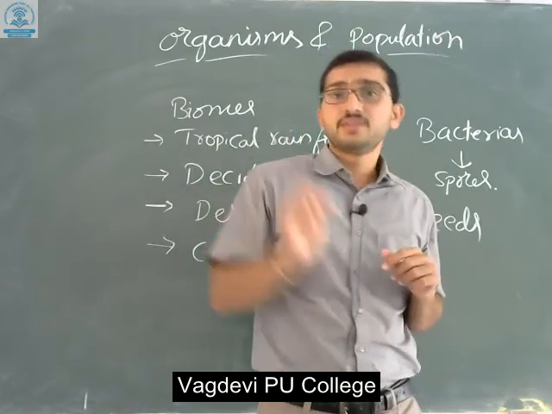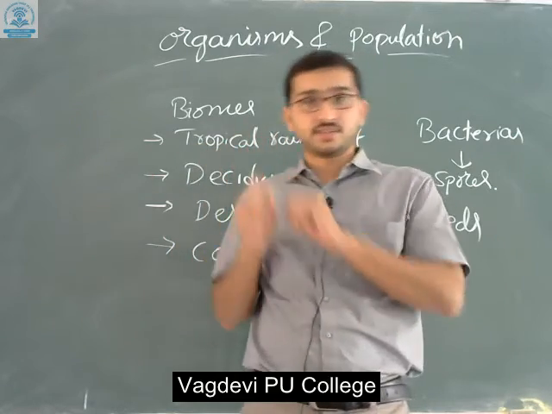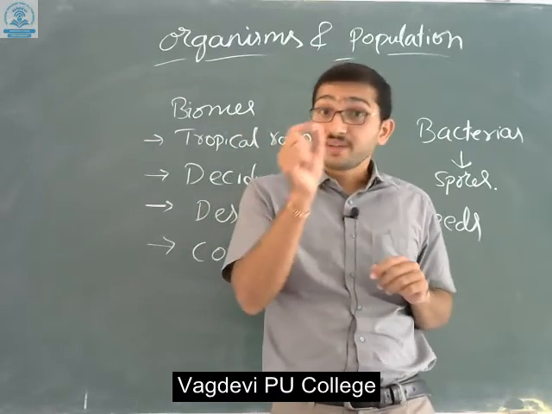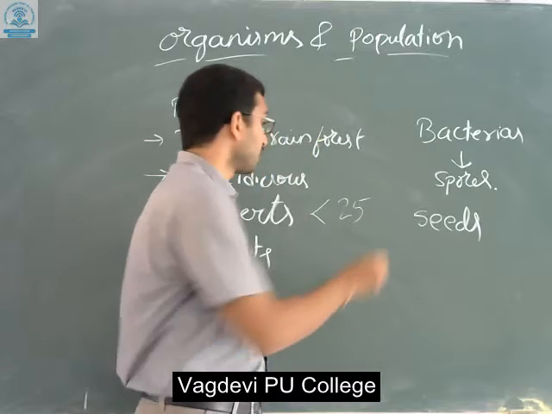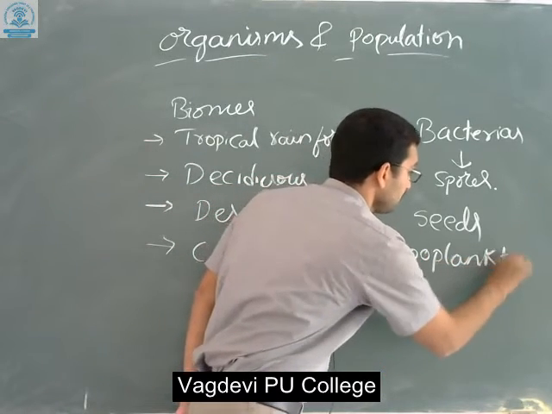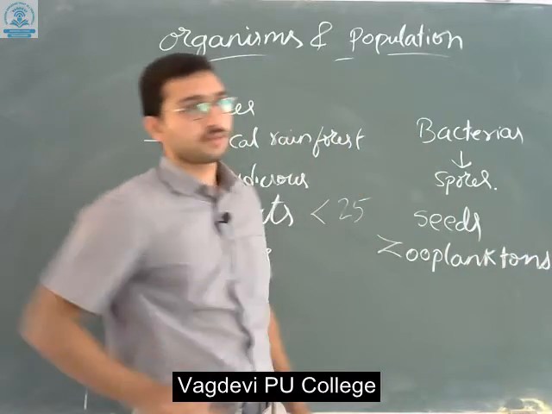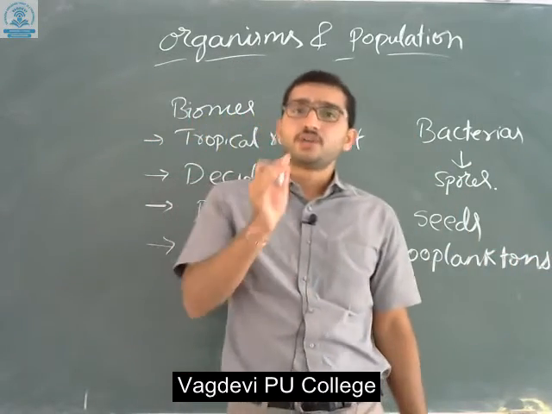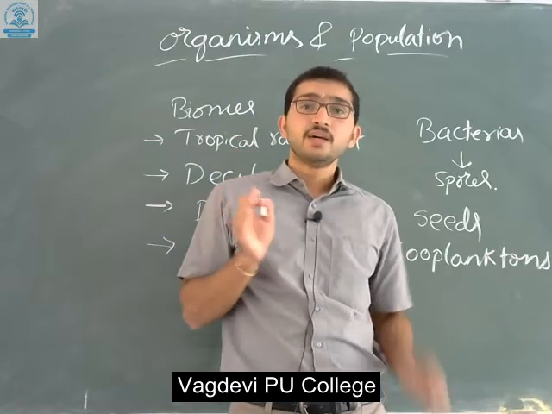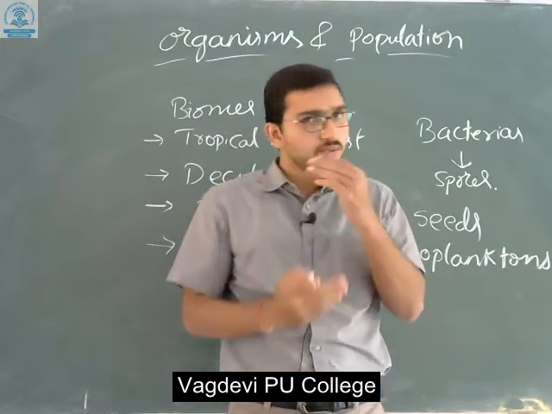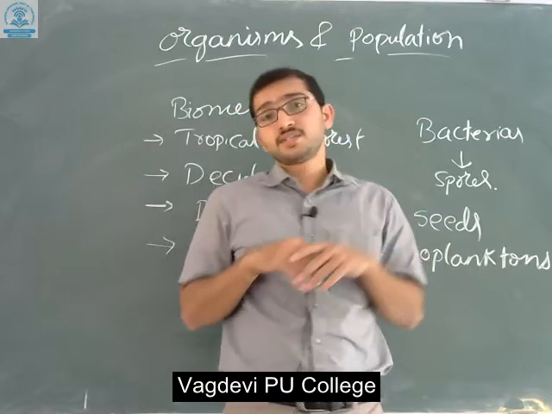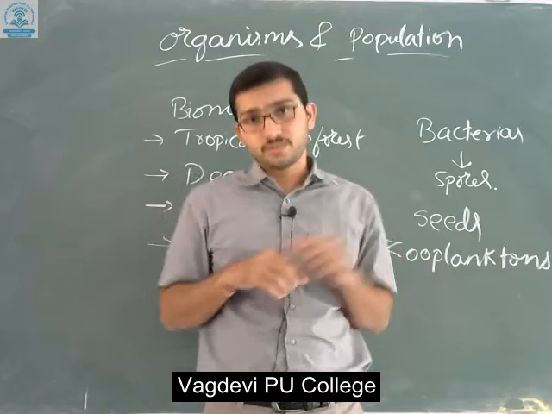Along with this we can also find some bacteria, and in some ponds we can find zooplanktons. These zooplanktons will remain in dormant condition when the temperature is high, and not only due to temperature rise, even when unfavorable conditions are there, they go to dormancy.